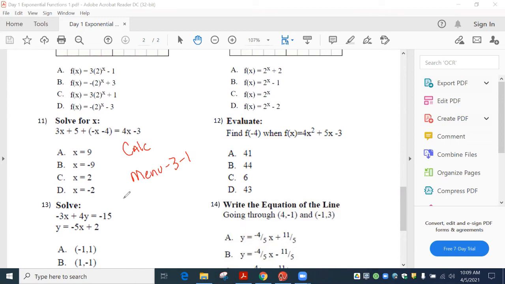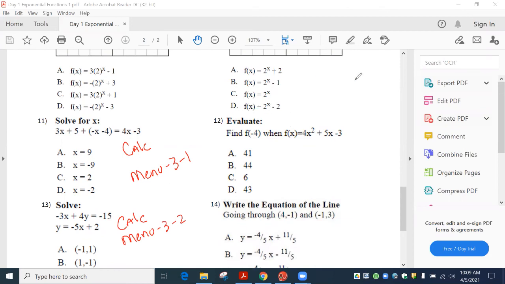Okay? I'm going to do the one below it actually real quick. There are 2 equations right here. With 1 equation, we go to menu 3-1. With 2 equations, where do we go? Menu 3-2. I do want to remind you on the menu 3-1, remember at the end of it, you're not done until you put the comma X. So remember on InSolve, you got to put the comma X. On menu 3-2, you just got to type them in.